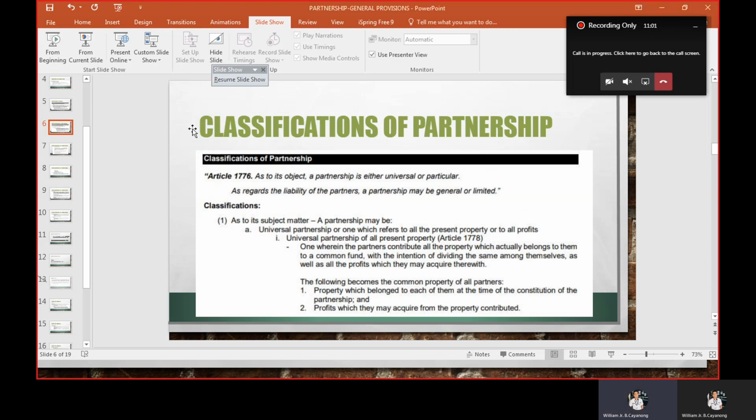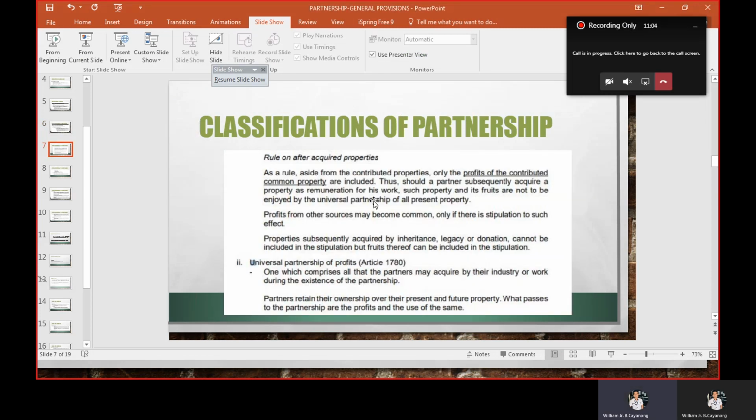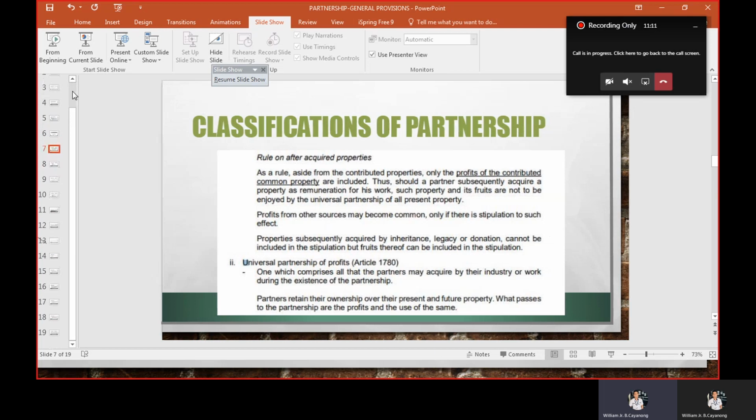So what are the rules for acquired properties? As a rule, aside from the contributed properties, only the profits of the contributed common property are included. Should a partner subsequently acquire a property as remuneration of his work, such property and its fruits are not to be enjoyed by the universal partnership of all present property. The profits from these sources may be common only if there is stipulation to such effect.